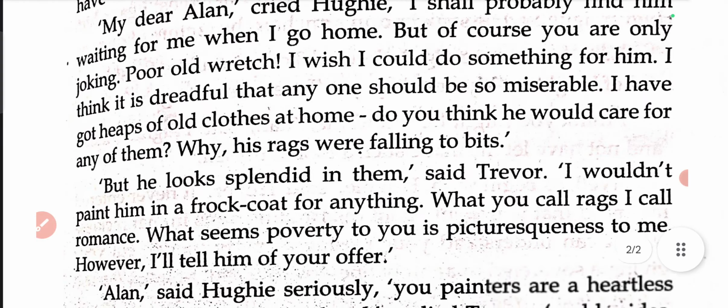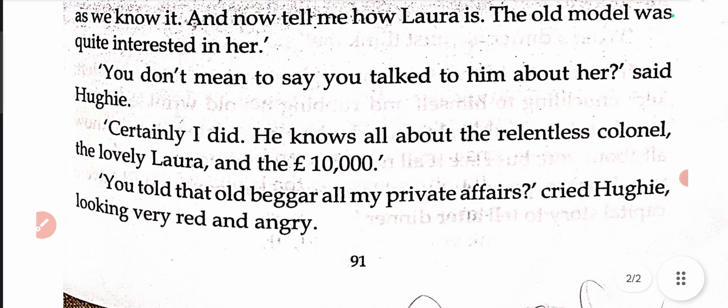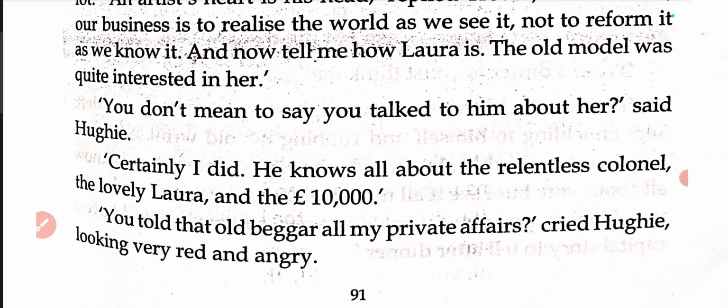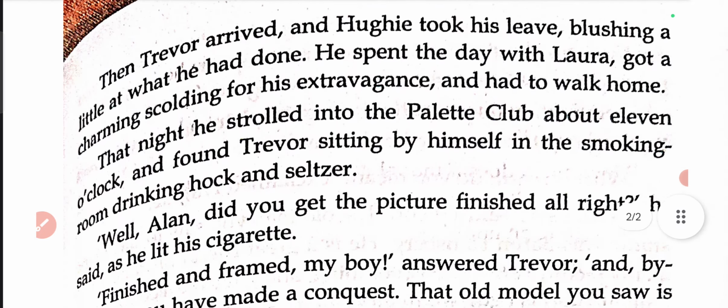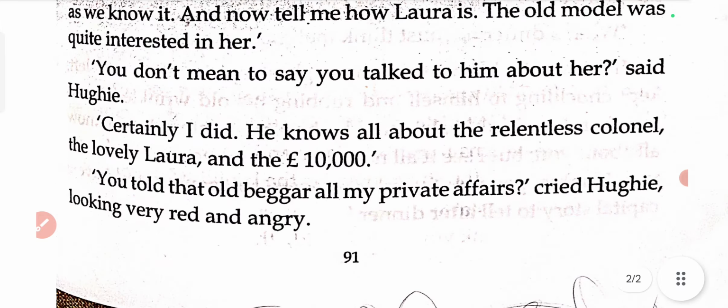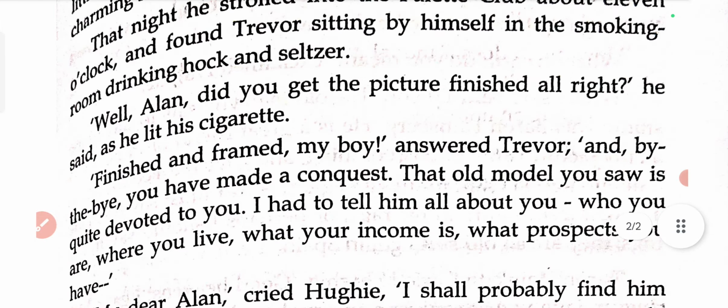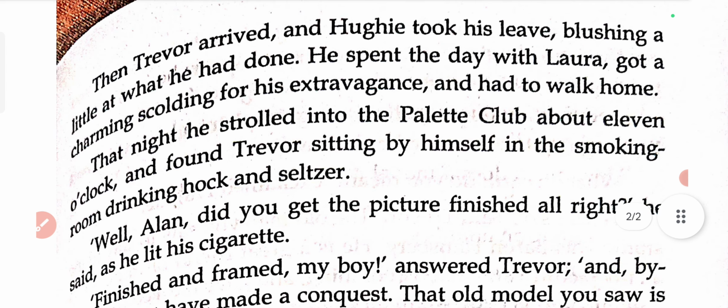Now in my previous video, I had already explained the previous few pages of this chapter, and in this video I am going to explain page number 91 of the Treasure Chest book. To understand what happened earlier, do check my previous videos. Part 1, part 2, part 3 I have already made. This is going to be part 4.